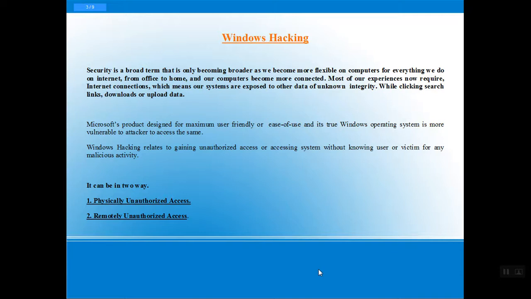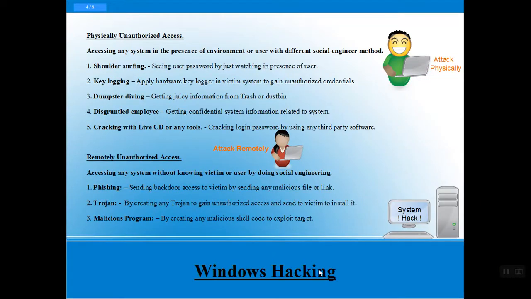As you know, Microsoft is designed to be maximally user friendly, just click and click to go. So it is the least secure against attack. Windows operating system can be hacked physically or remotely. Physically can be done by different social engineering such as shoulder surfing, installing a keylogger, or dumpster diving, and remotely we have phishing tools, trojans, malware, and so on. So we can say Windows can be hacked in two manners: physically or remotely.